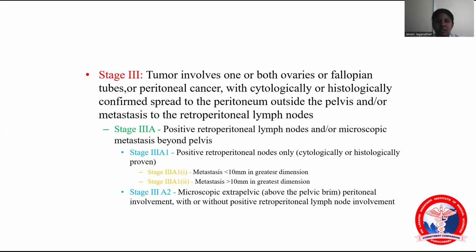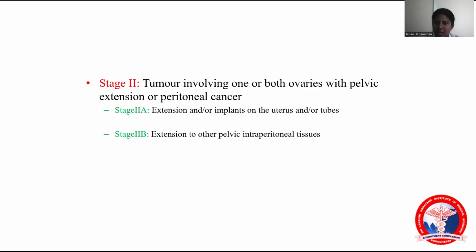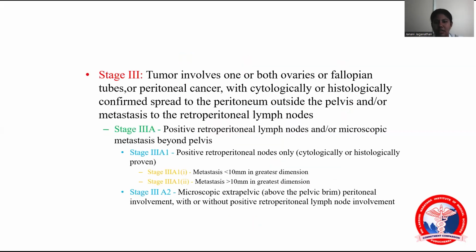So stage 3 involves one or both the ovaries with spread to the peritoneum outside the pelvis. Stage 2 is inside the pelvis. Stage 3 is outside the pelvis and also metastasis to the retroperitoneal lymph nodes. So stage 3A is positive retroperitoneal lymph nodes and microscopic metastasis beyond the pelvis.